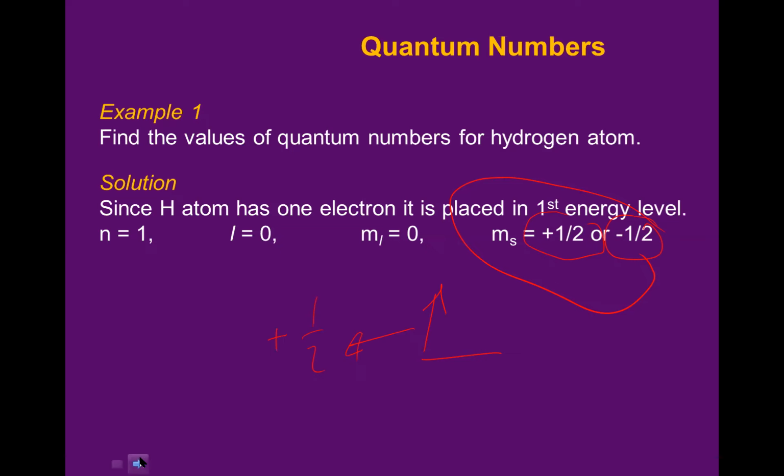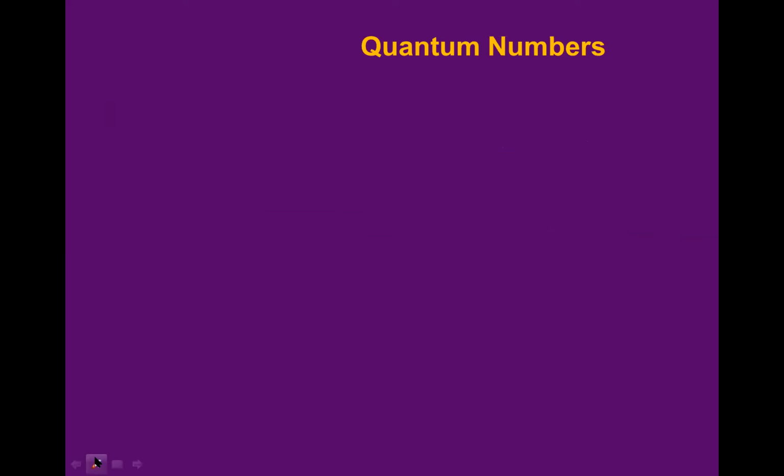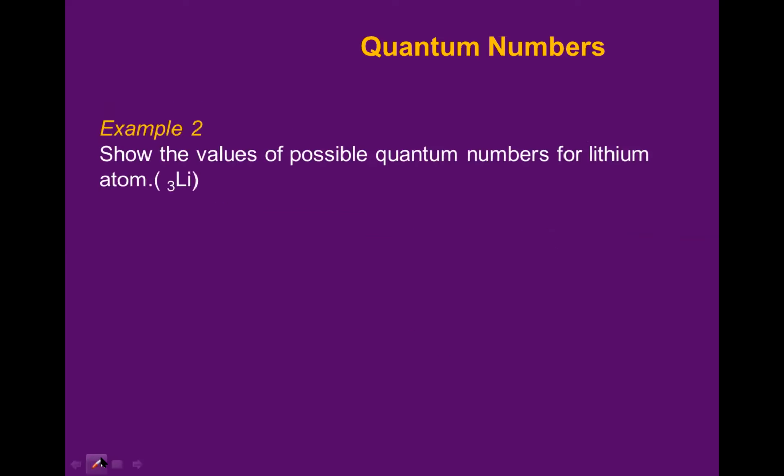Okay, let's move to the next question. Question number 2. Now it is lithium-3, but the question is wrong here a little bit. The values of possible quantum number for lithium atom. The question is only the last electron. Because lithium has not only one electron.